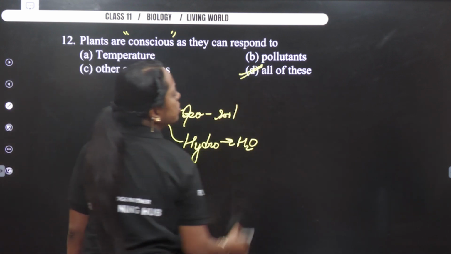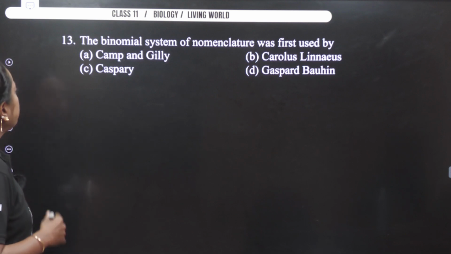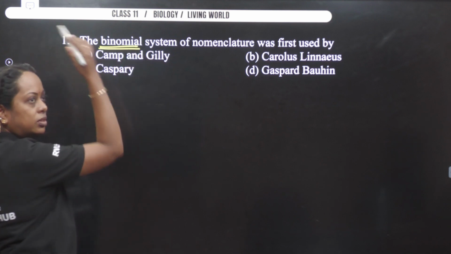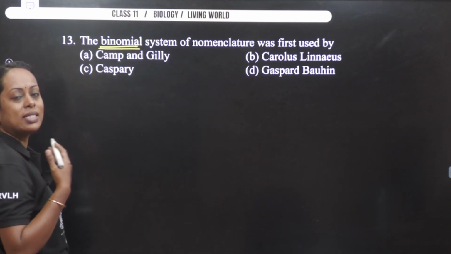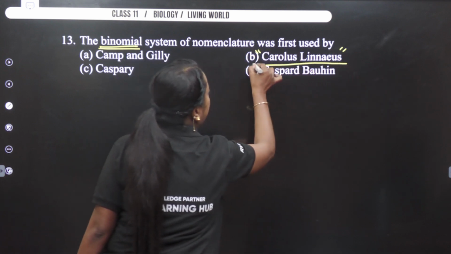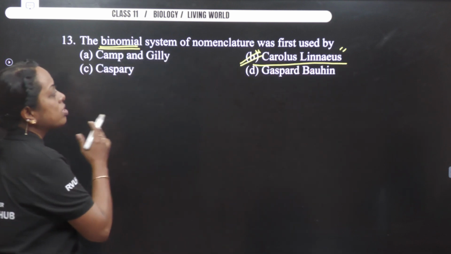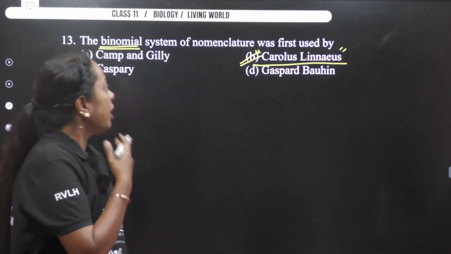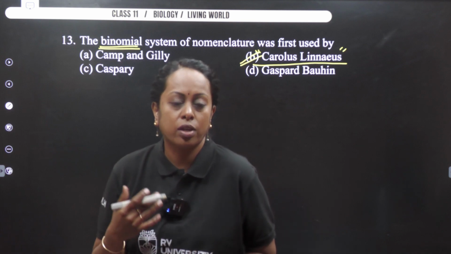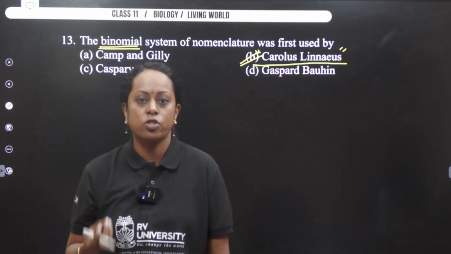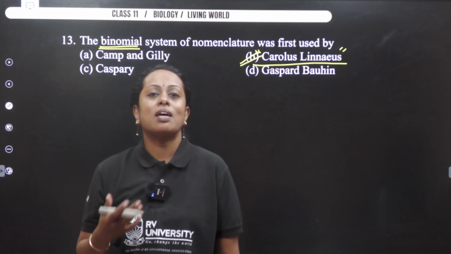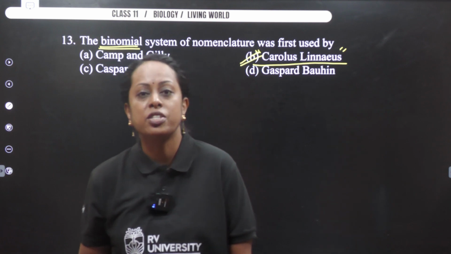So, all of these becomes your answer. Okay, next, see the term binomial. Did you come across the scientist who is known as Linnaeus? And he told, name the organism with two scientific names. So thereby, this particular concept of nomenclature is given by Carolus Linnaeus, and he is called as father of taxonomy. He also introduced a book which is called as Systema Naturae, which contains more than 4,000 names of animals and more than 7,000 names of plant species in it.